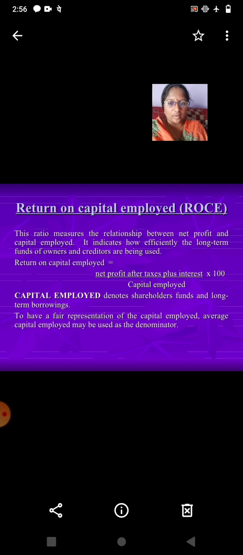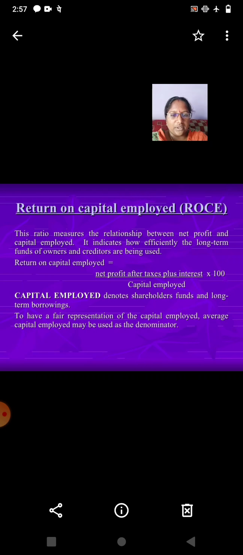Return on capital employed. This ratio measures the relationship between net profit and capital employed. It indicates how efficiently the long-term funds of owners and creditors are being used. Return on capital employed equals net profit after taxes plus interest divided by capital employed, multiplied by 100.